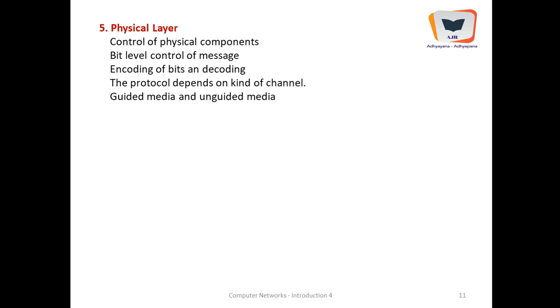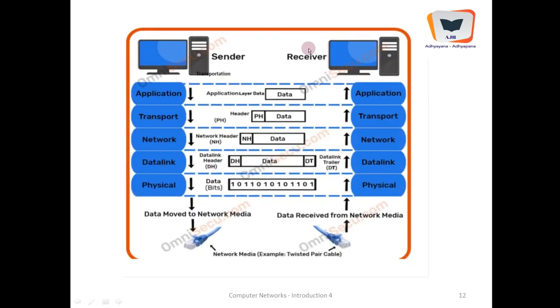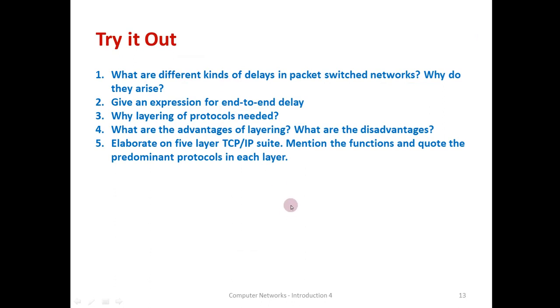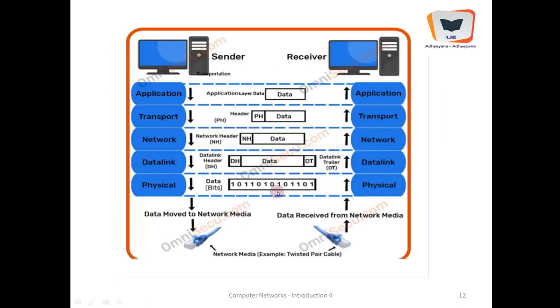The kind of protocol that is available in the physical layer depends upon the kind of channel. It may be a guided channel or an unguided channel. It may be a twisted wire, a coaxial cable, a fiber optic cable, or the air that is surrounding us. Accordingly the protocol changes. This is pictured over here. This is the sender and this is the receiver. You have seen sender and receiver.